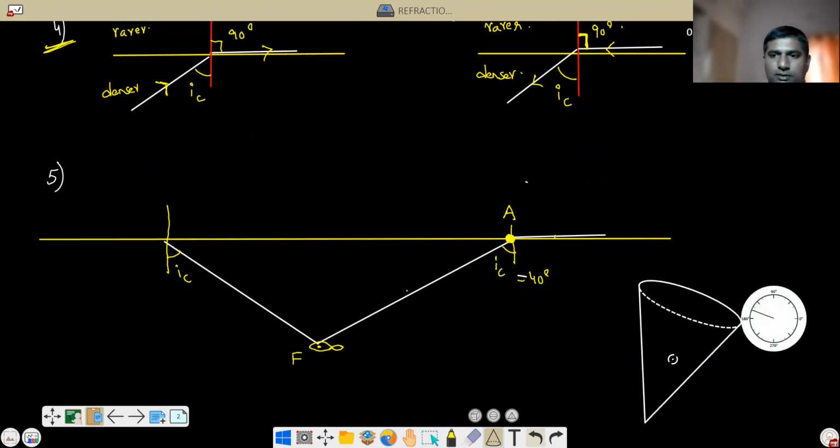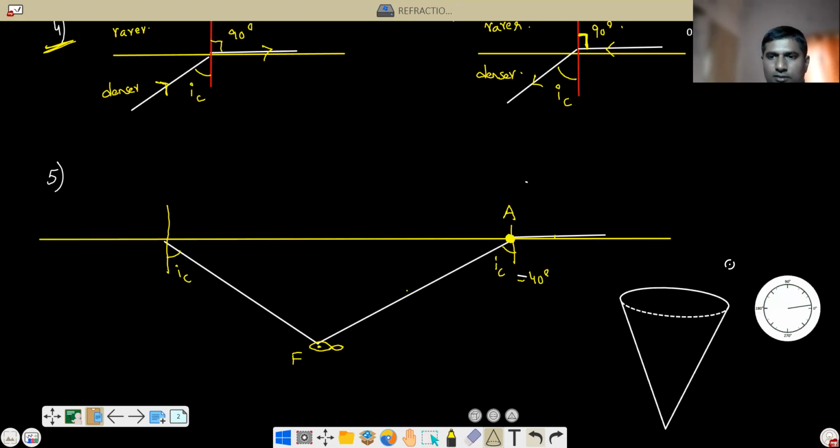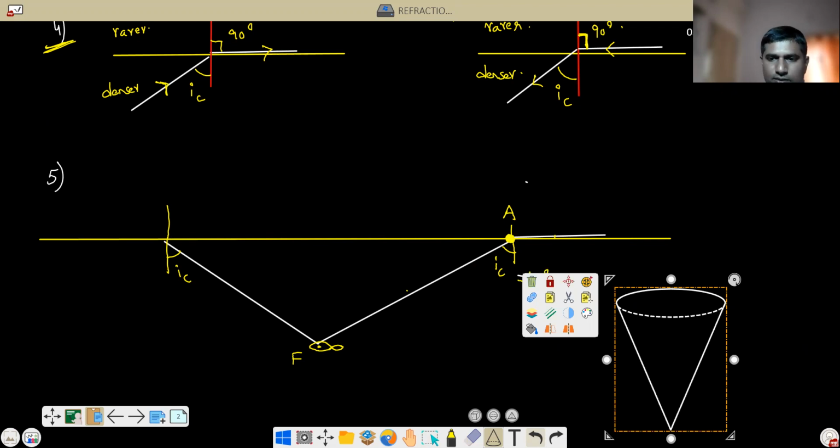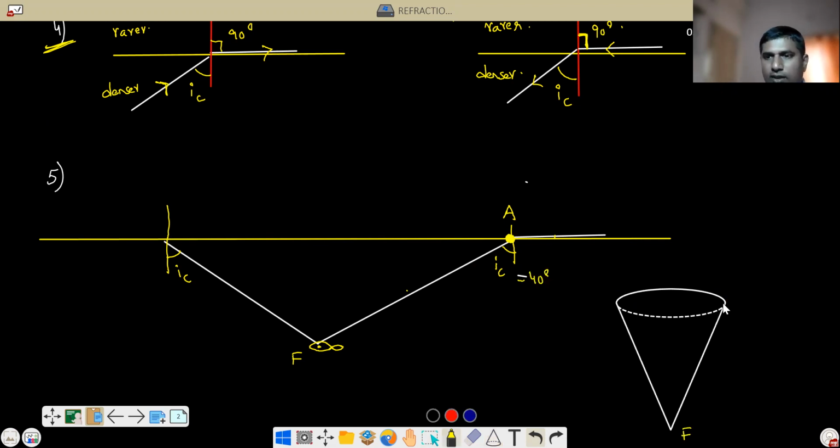Like this. This is the fish. Here is the fish. Okay, and this point is A, and this point, let us say, is B. Okay, this point is B. So when you see from the top view, the fish will see a patch of water like this. This much only it can see. Within this purview only the fish can see.